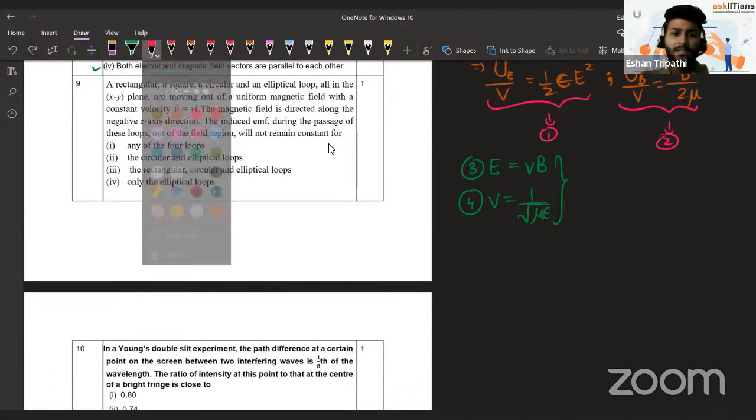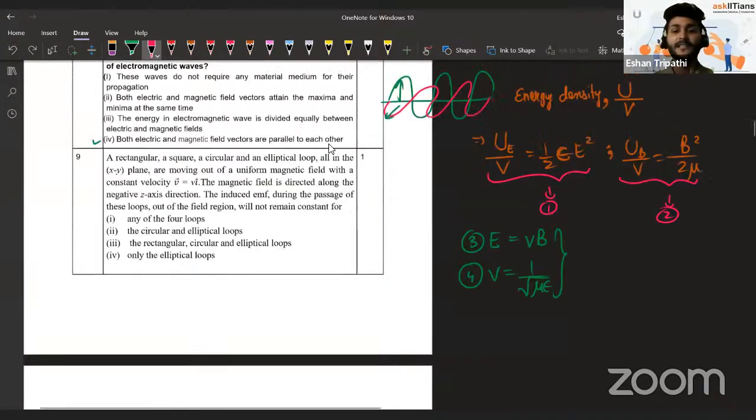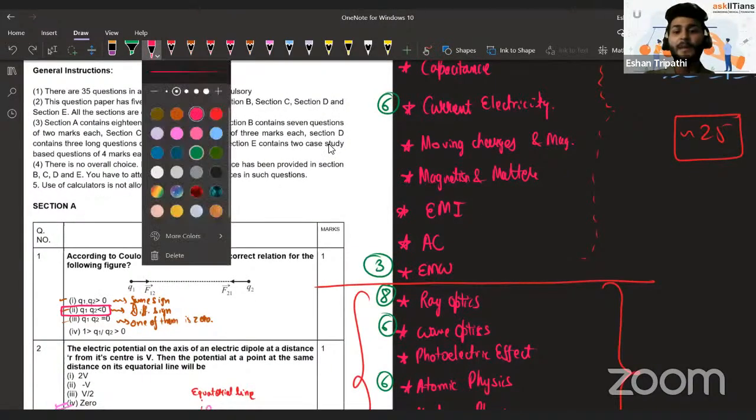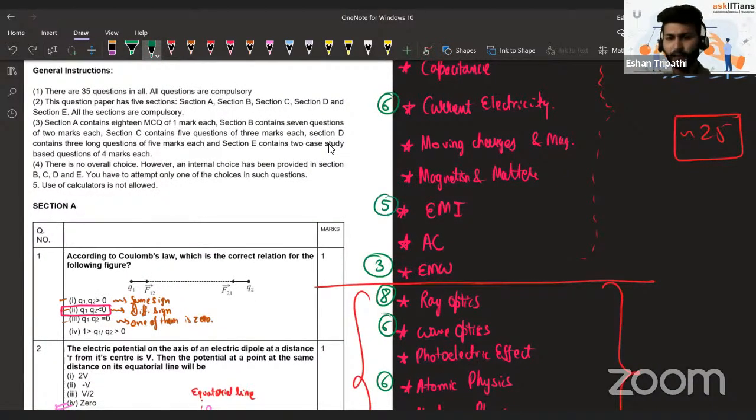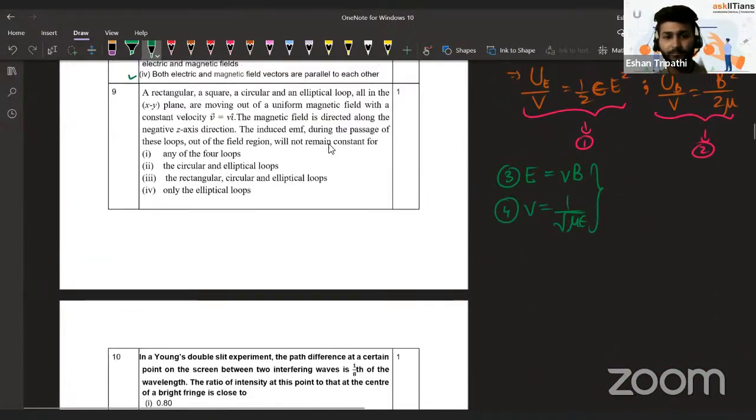So next up is this question, square rectangle loop. Yeah, it is basically electromagnetic induction. Now, yes, another favorite topic. I think I've mentioned this, or I think I've not: electromagnetic waves is one of the lengthiest chapters, but its weightage is comparatively lower compared to its length. A total of 5 marks of questions were asked, and 1 mark worth question is present here. We can look at this.